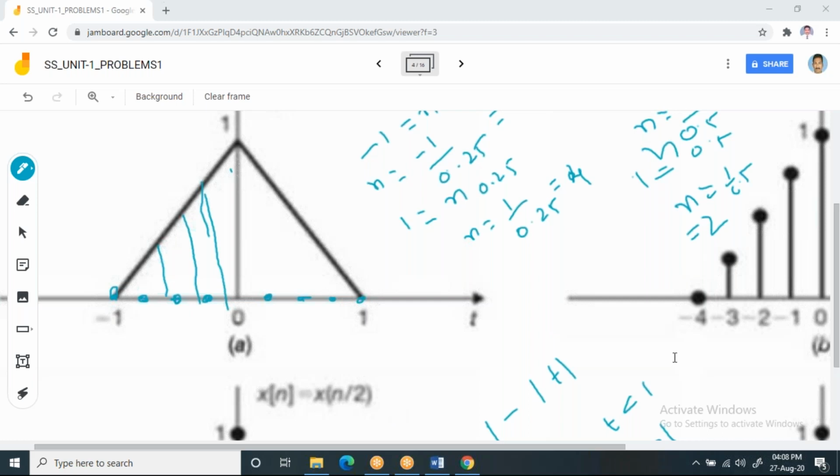Yes, one value which is -0.75 is right. This is -0.75. So this value which you are going to get is -0.75, since you are sampling at 0.25 seconds. Then after that, yes, -0.5. Then -0.25.